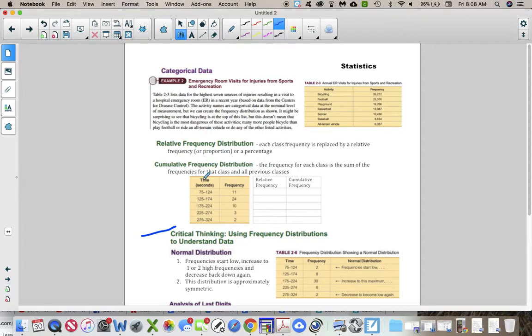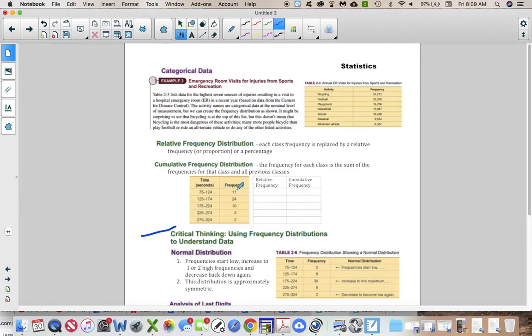Relative frequency and cumulative frequency. If this is your regular frequency table, I think this is the McDonald's data that we were supposed to do. The classes are 75 to 124, 125 to 174, and so on all the way through.